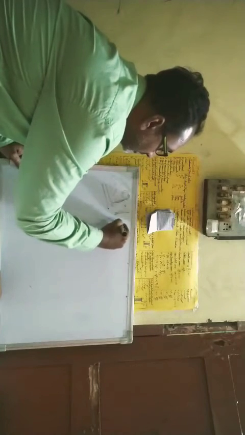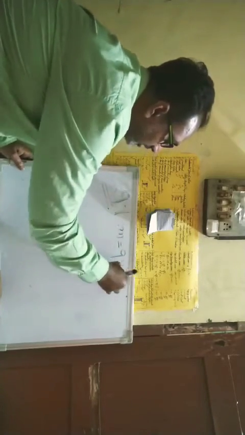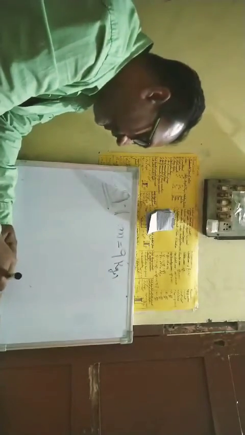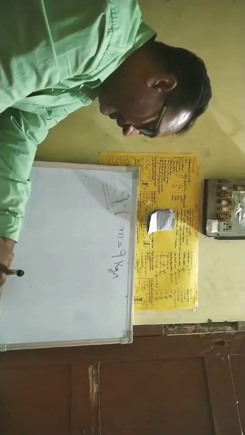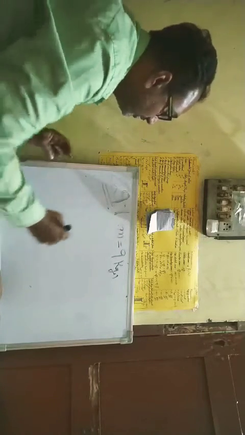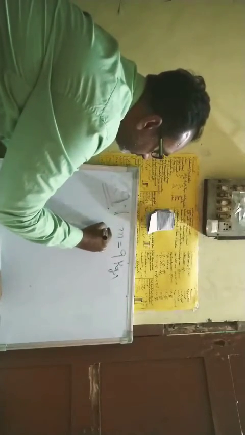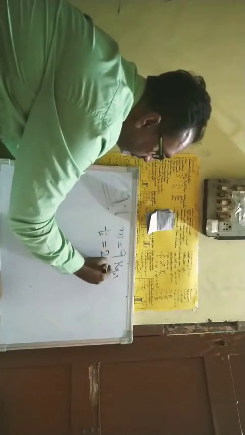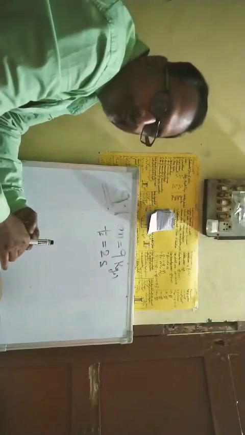Read the question: a constant force acts on an object of mass 5 kg for a duration of 2 seconds. So mass m is 5 kg, and time t is equal to 2 seconds.